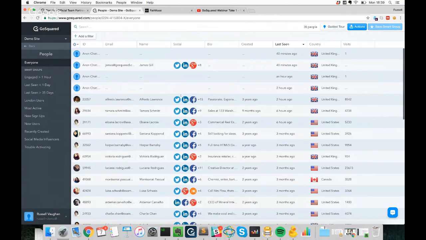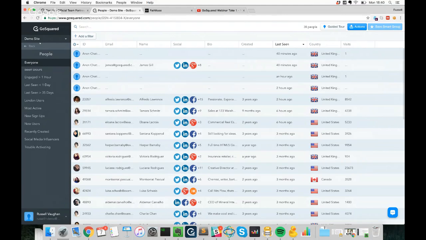So you might want to set smart groups up as a way to identify common attributes of your high value users, or because you want to take action on a segmented group of users. And we call them smart groups because once you've set up the filters and saved it, then they'll update in real time whenever a new user either matches or no longer matches these filters.